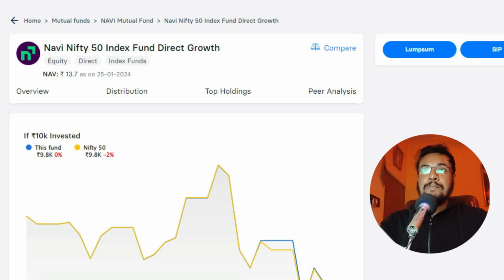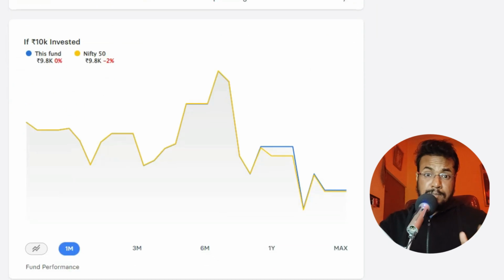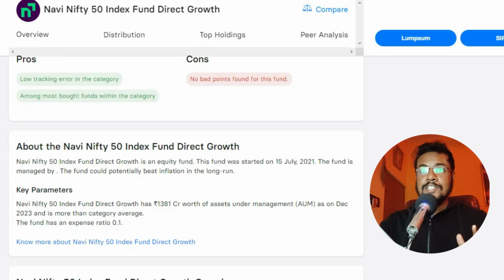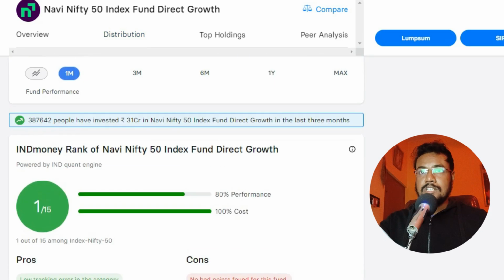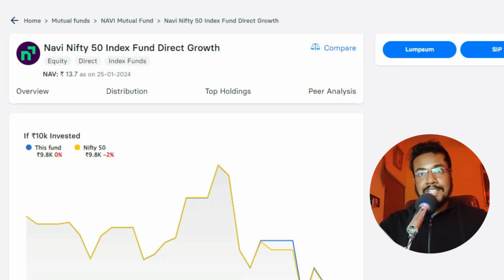So first, we have Navi Nifty 50 index fund. This fund probably has the lowest expense ratio in this category, which is 0.06%, as you can see right here. And this fund has an AUM, assets under management, of 1,381 crores. And you can start your SIP or lump sum with just rupees 10, which is amazing. This fund has no lock-in, no exit loads, and this fund was started in July 2021. So this is the lowest expense ratio fund, and you can go ahead and start investing in this Navi Nifty 50 index fund.